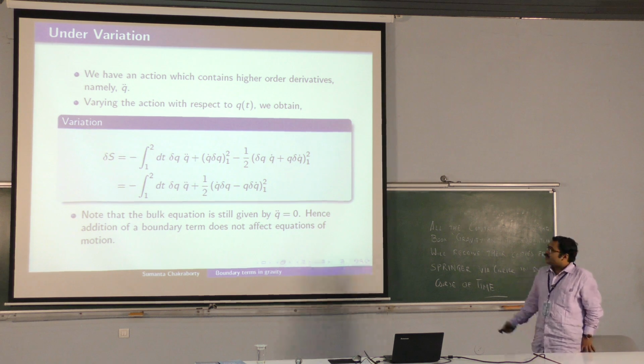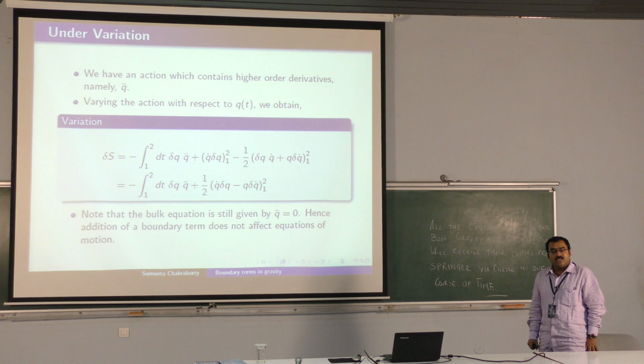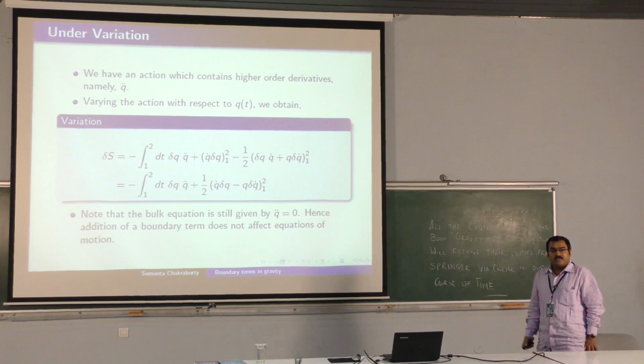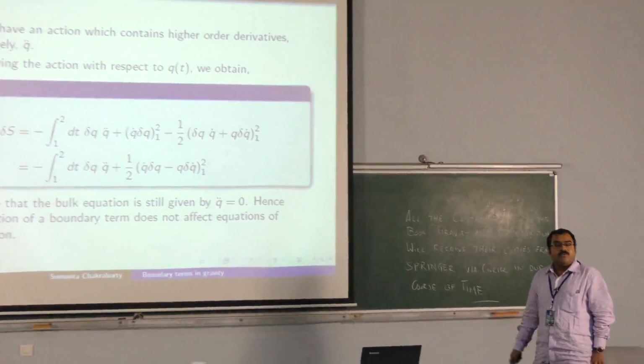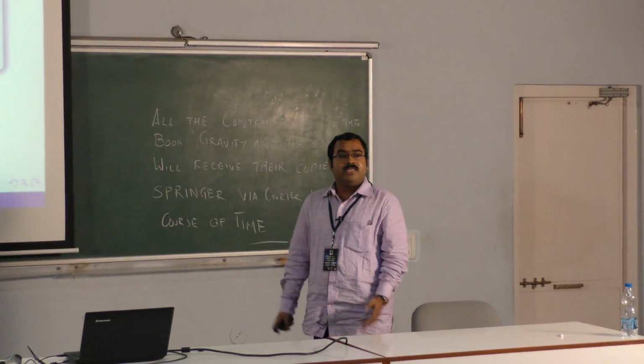Now how would you do that? You have a second order differential equation, q double dot equal to 0, whose solution is q equal to at plus b. So you have a and b as two unknown parameters in your theory. So you can only have two boundary conditions, but you are essentially fixing four boundary conditions. So therefore your boundary data and your equation of motion are completely inconsistent.